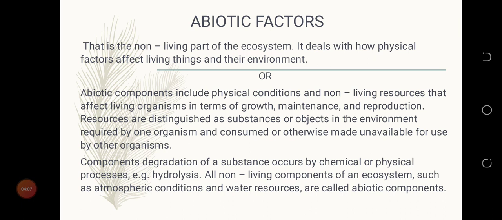Abiotic components include physical conditions and non-living resources that affect living organisms in terms of growth, maintenance, and reproduction. Resources are distinguished as substances or objects in the environment, required by one organism and consumed or otherwise made unavailable for use by other organisms.